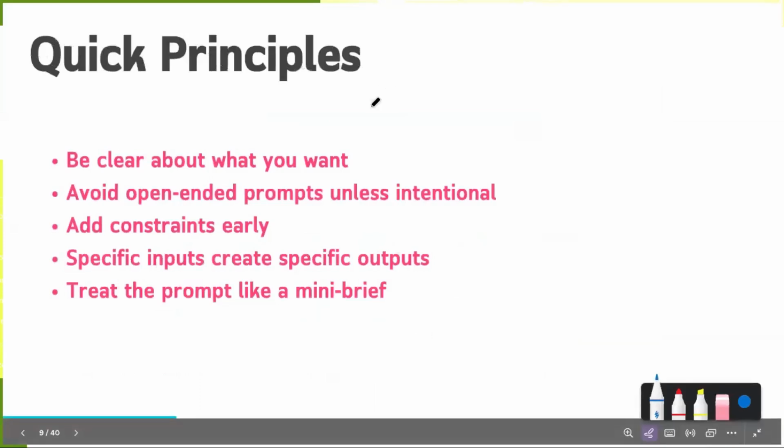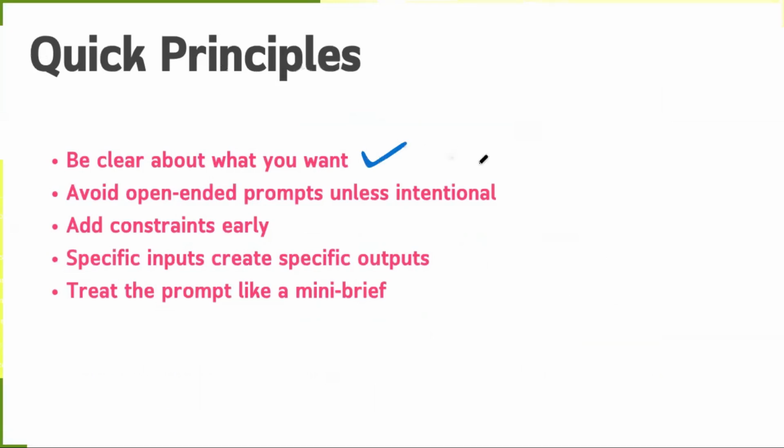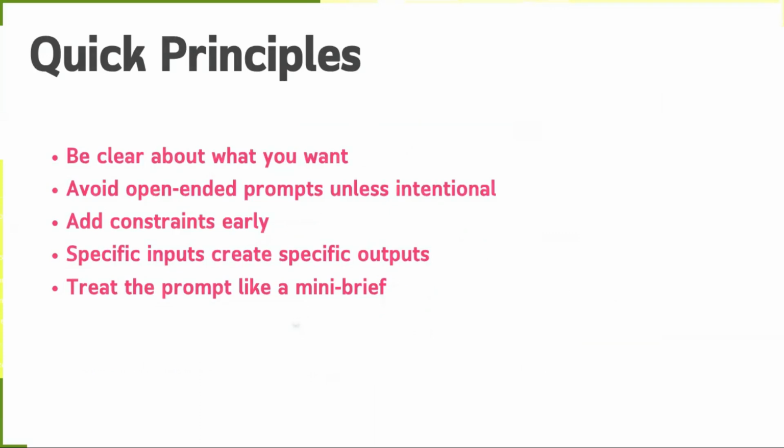Here are a few guiding principles. Be clear about what you want the model to do. Use constraints early in the prompt. Be specific where it matters. And treat the prompt like a small project brief rather than just a question. These habits will help you produce high quality outputs consistently.